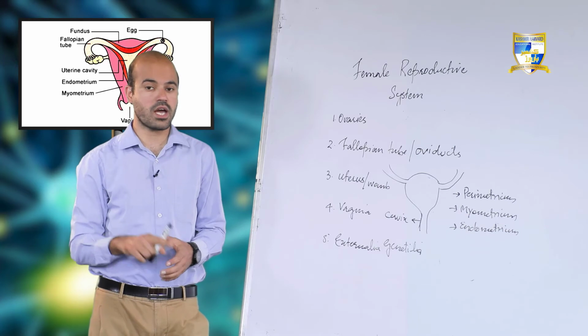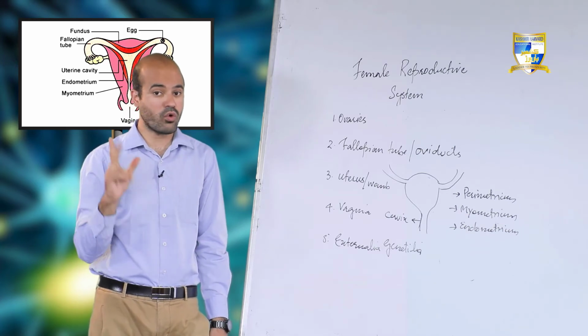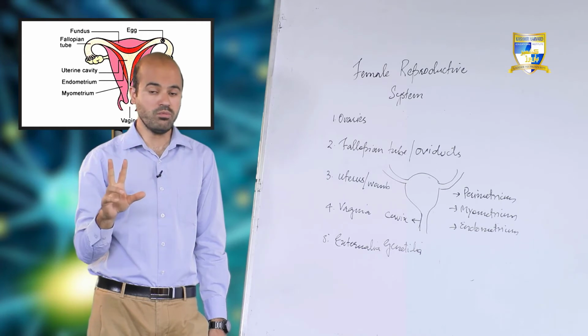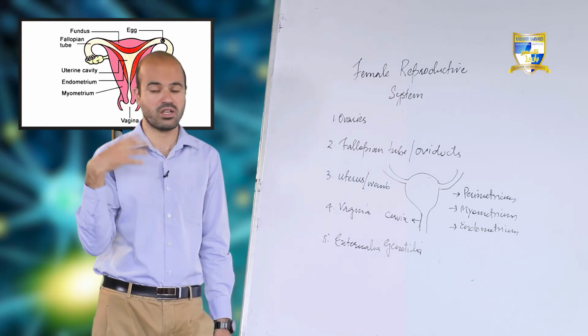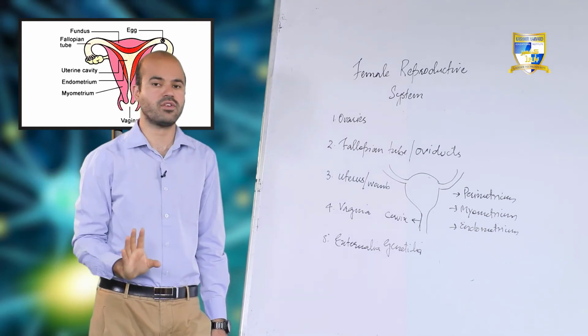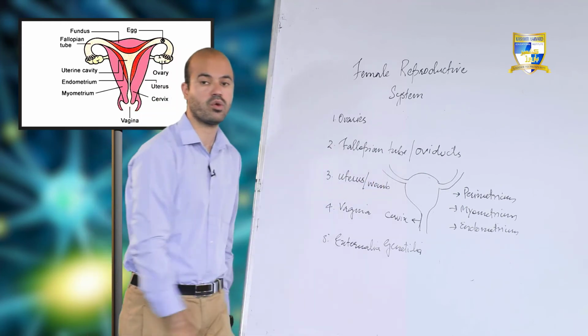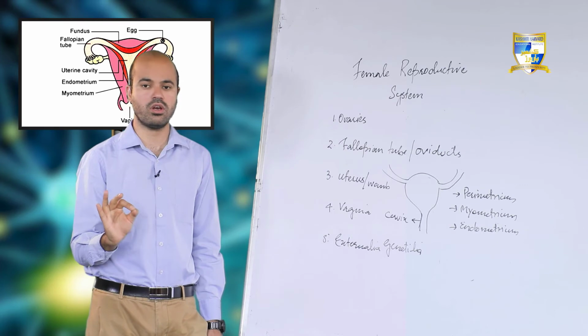Fine. First I told you ovaries. Simply, ovaries are 2 in number. They simply develop ovum, and that ovum is received by either the left fallopian tube or the right fallopian tube. Then that ovum will wait for fertilization in the fallopian tube. If fertilization will occur, well and good.